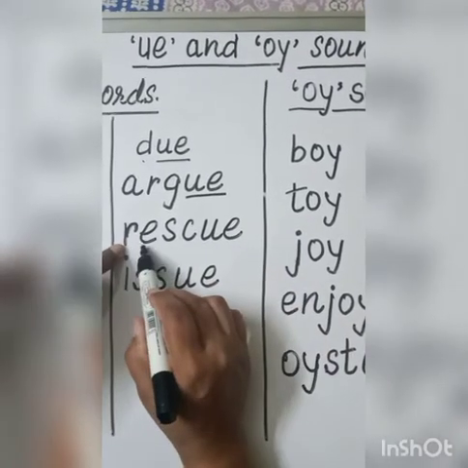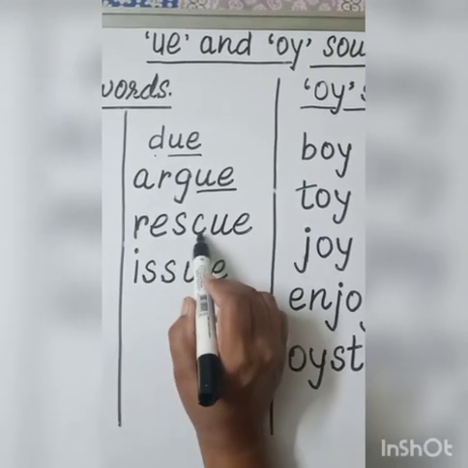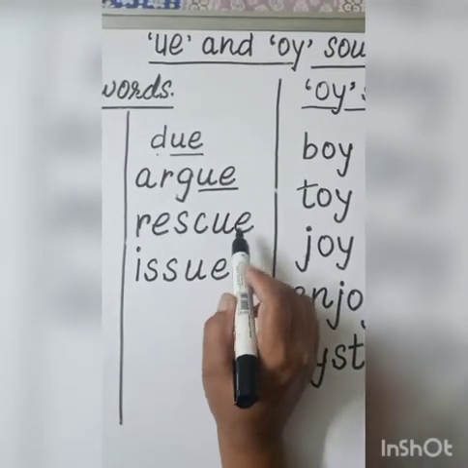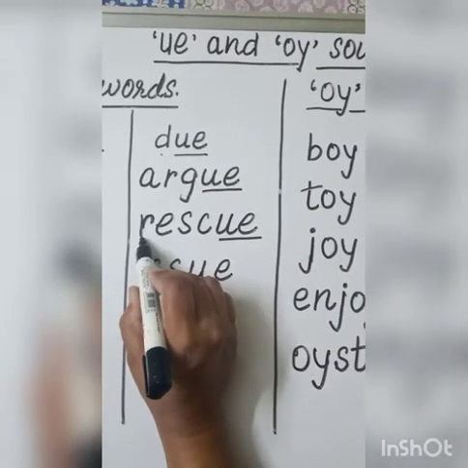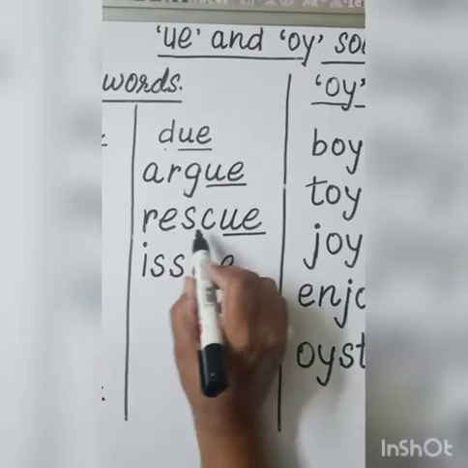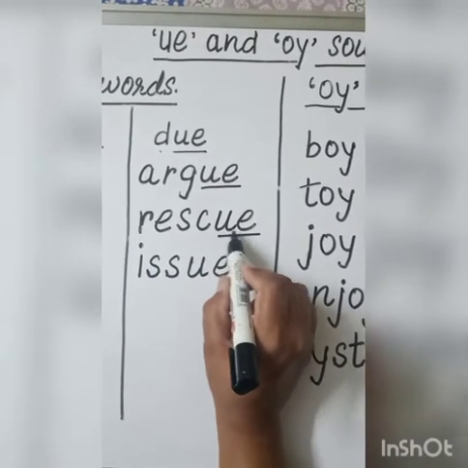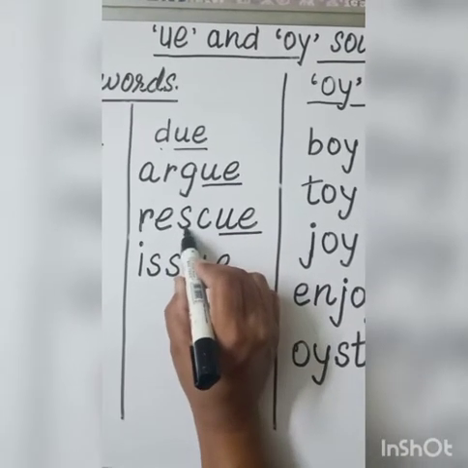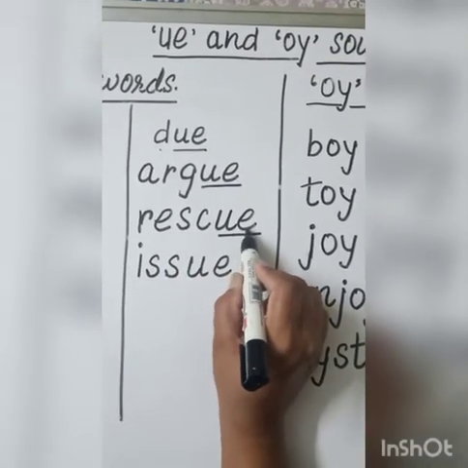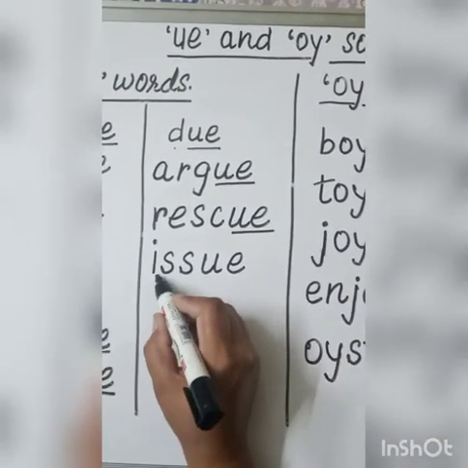Now we are coming to the next word, R-E-S-C-U-E. R says R, E says eh, S says S, C says K, UE sounds U. Rescue. Rescue means bachana.